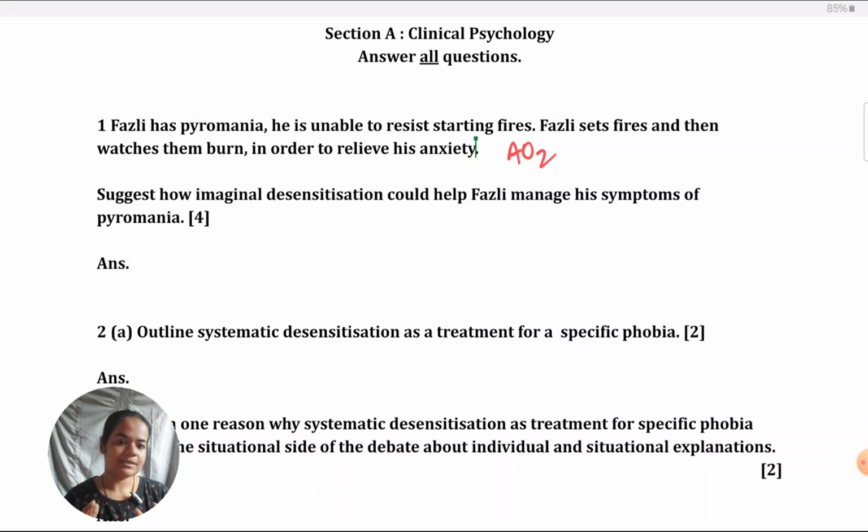You'll get 0 marks. And then don't be surprised: I wrote so much, I wrote about imaginal desensitization and still I got 0 marks. Because the question requires you to talk about Fuzzly, not to give general points.